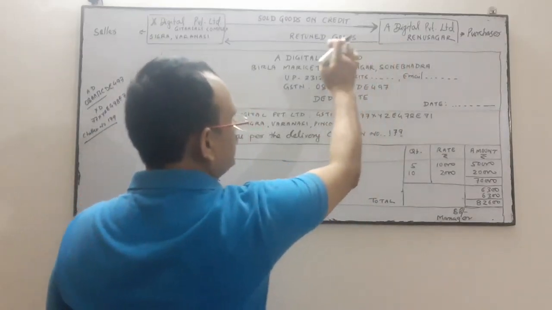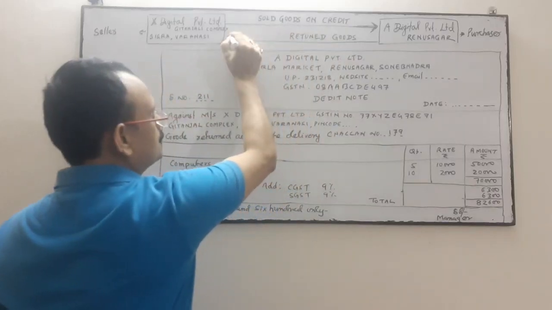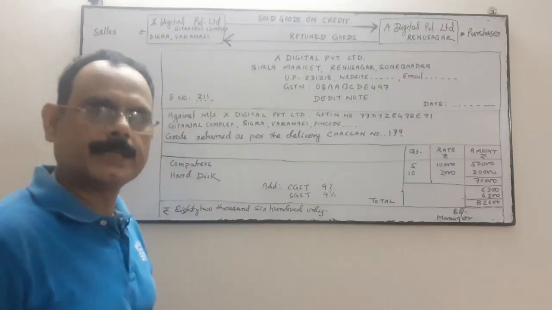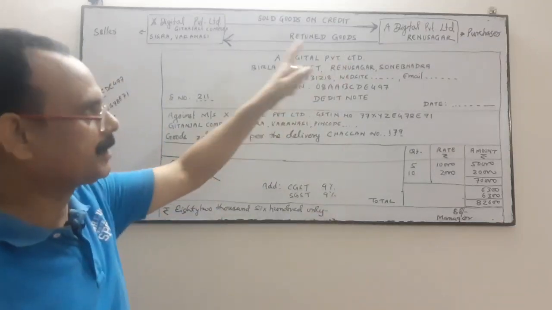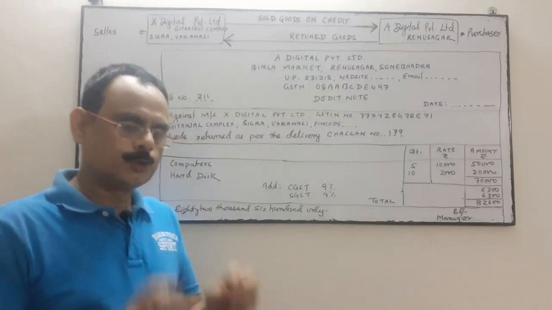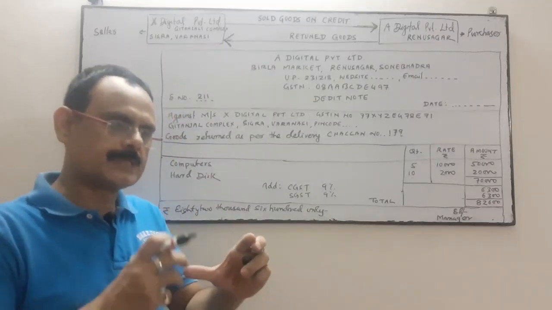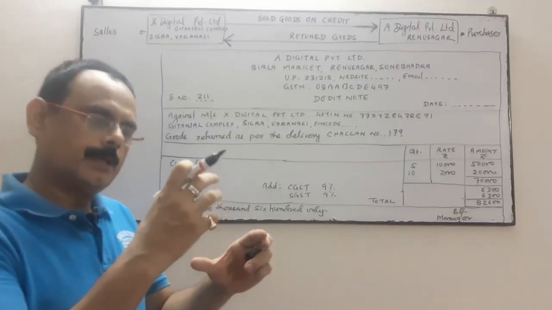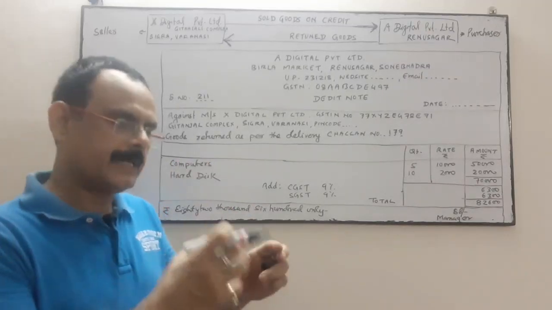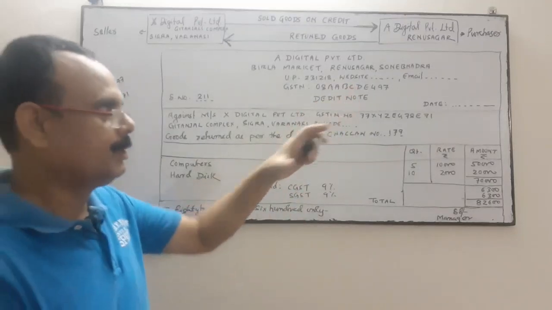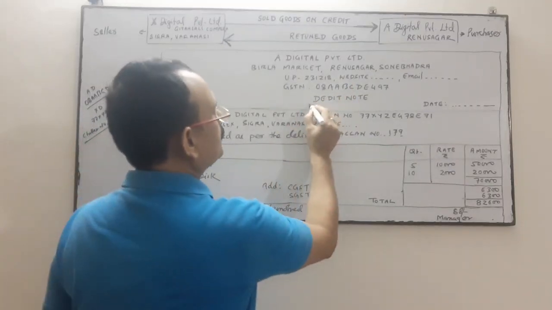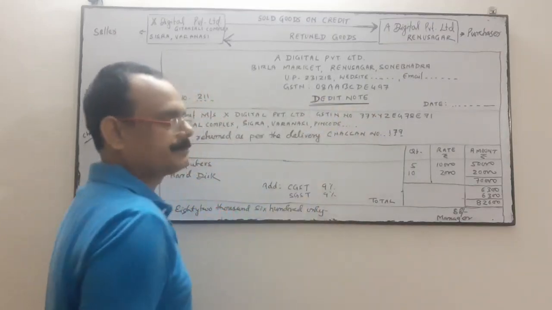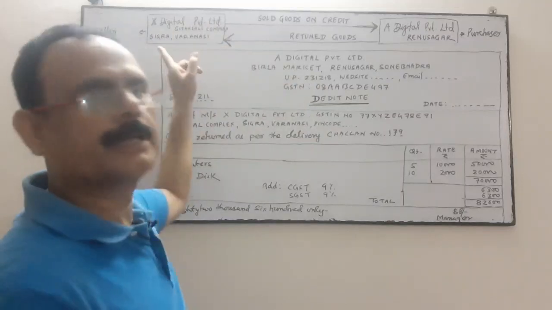A Digital Limited returned the goods to the seller company. Purchaser returned the goods to seller company. So, when the purchaser returned the goods to the seller company, along with the goods the purchaser company will send a debit note to the seller company.